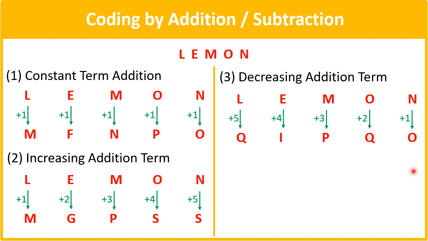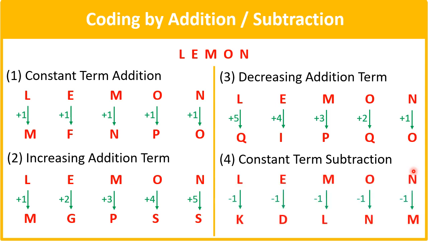In a similar way, subtraction also has these same 3 subtypes. The very first, constant term subtraction. For example, I am doing -1 -1 -1 and the coded word will be like this. Before L comes K, before E comes D, before M comes L, before O comes N and before N comes M, like this.